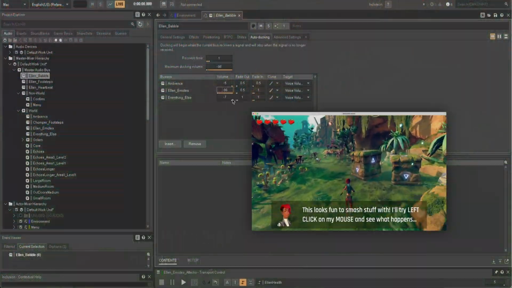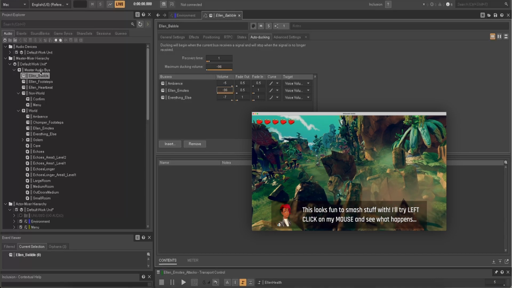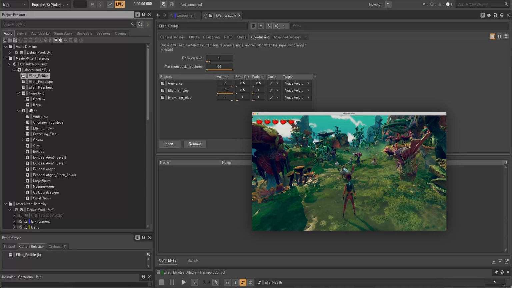Using the audio bus's ducking feature, whenever Ellen is relaying vital information to the player, the game sound is turned down a few decibels for clarity.